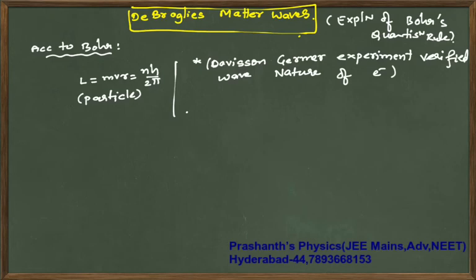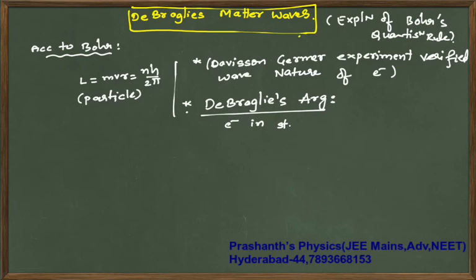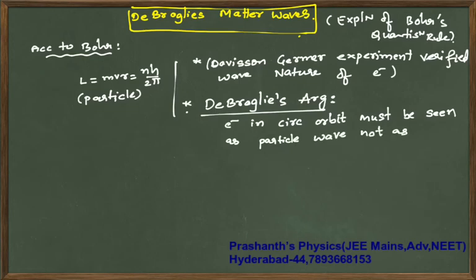De Broglie's argument is that an electron in a circular orbit must be seen as a wave, not as a particle.